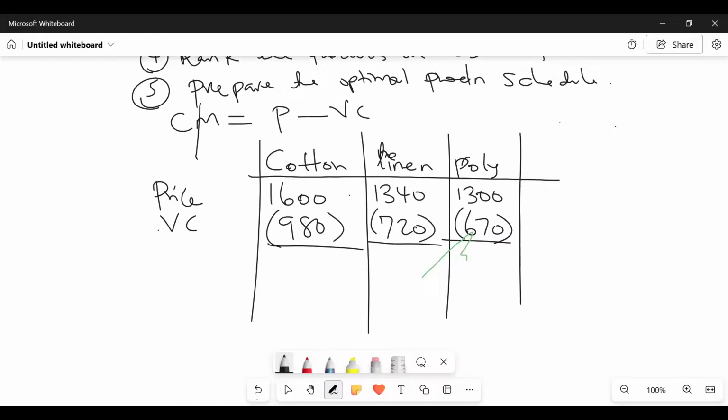Before I project the question, are you in a position of giving me the contribution margins? 620. So this one here is 620.